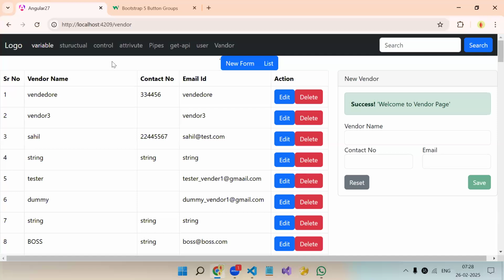So here we are going to use output. What's the use of input? From parent component to child component, if we have to pass the data, we have to use input. But vice versa, from child component to parent component, if we have to pass some data, we have to use output. Okay. Now let's write the output.